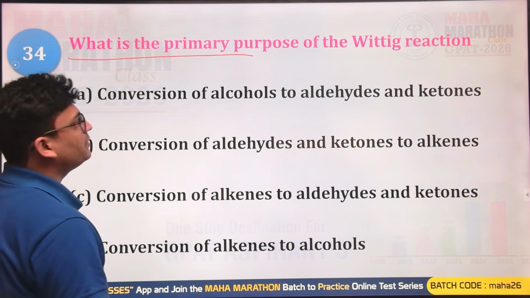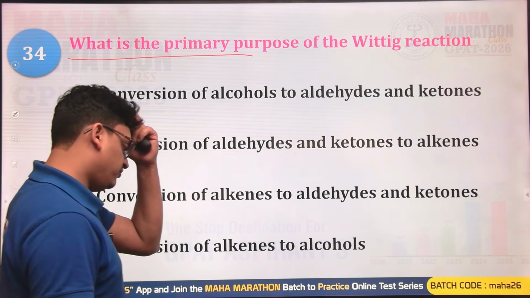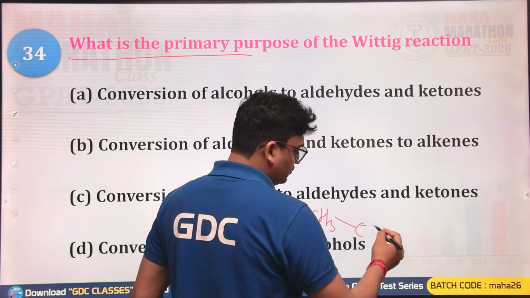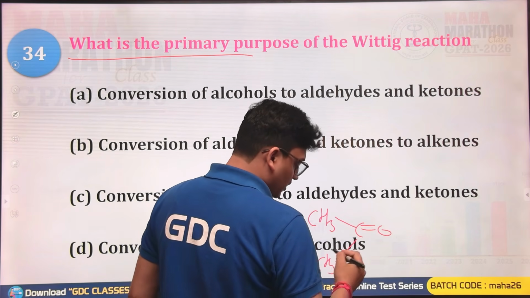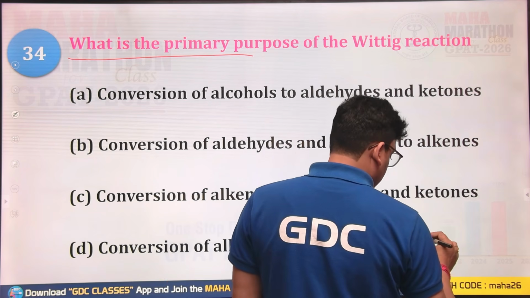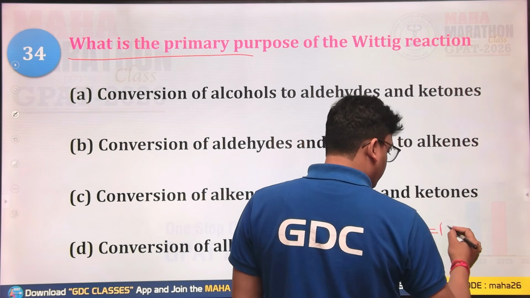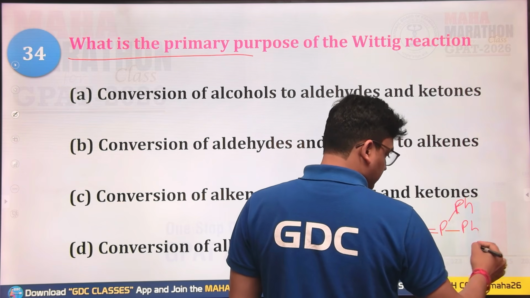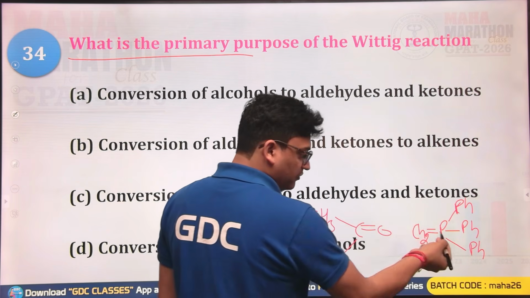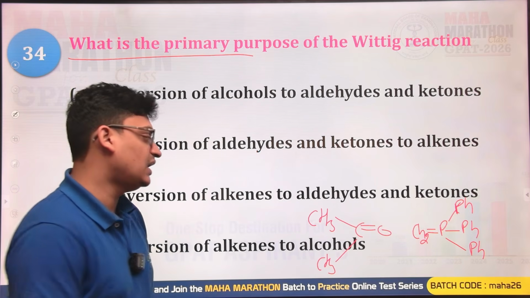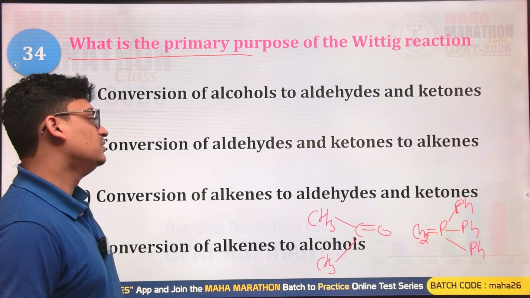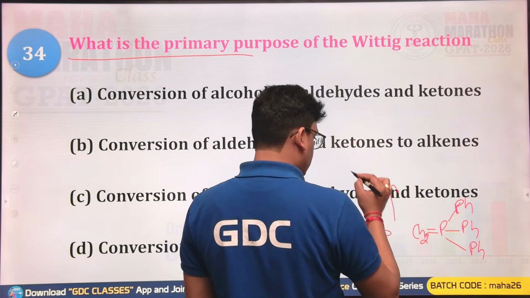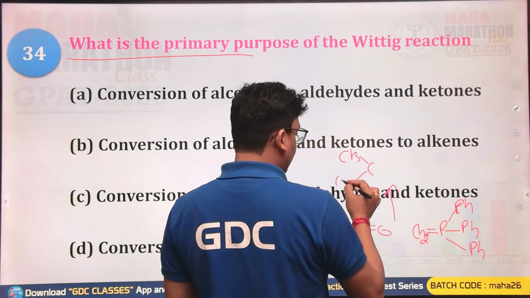What is the primary purpose of the Wittig reaction? The Wittig reaction is used for carbonyl compounds. Whenever a carbonyl compound is reacted with triphenyl phosphine, PH being the phenyl group, you get what? An alkene as the product.